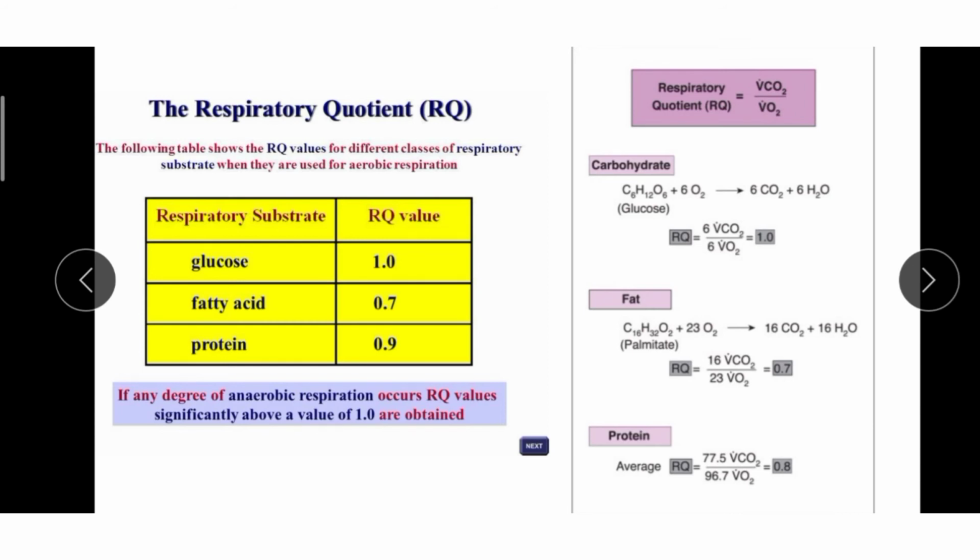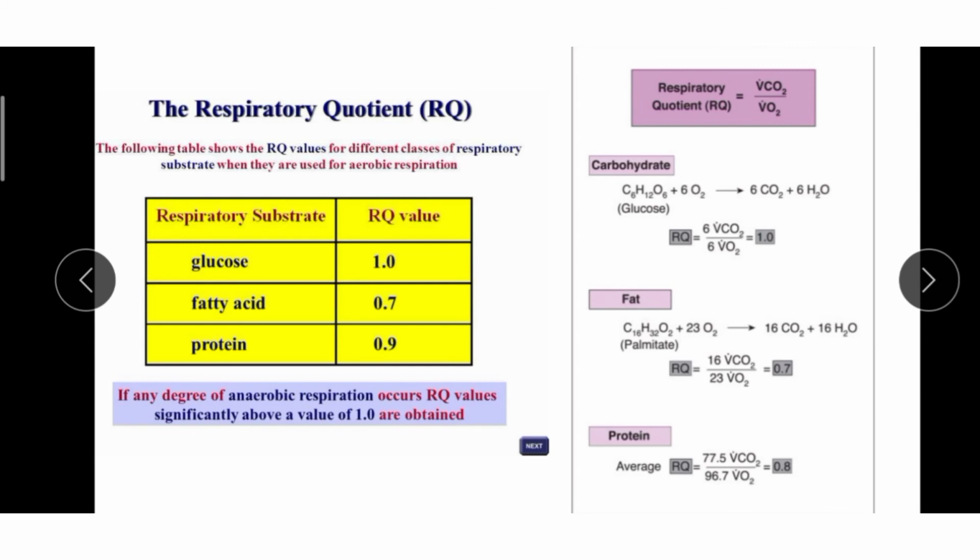So it's 1, unity. And in fat, the RQ value is 0.7. In a similar way, palmitate, its formula is C16H32O2 plus 23O2, after respiration releases 16 molecules of CO2 plus 16H2O. So the RQ results in 0.7. And in protein, the average RQ is 0.8.